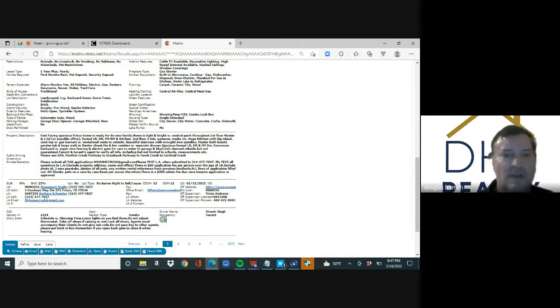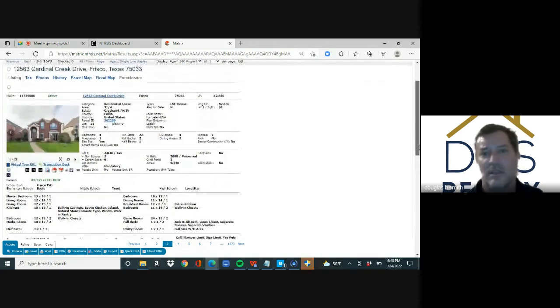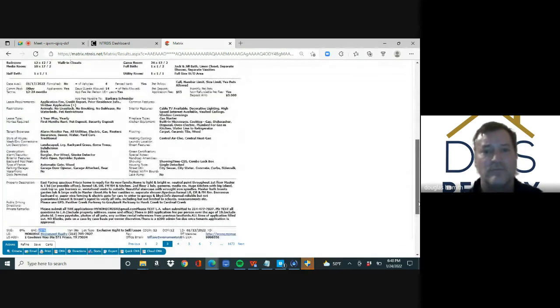It says there's a $65 application fee per person over age 18. Include photo ID, 3 pay stubs, photo of all pets, any written rental reference from previous landlord. All lines of application filled out, no blanks, pets on a case-by-case basis. $200 admin fee due once tenant's application is approved. You can see that that's with Monument Realty, and you can see that they're paying 25% of the first full month's rent, which is $28.50. So, you know, you've got to know that.